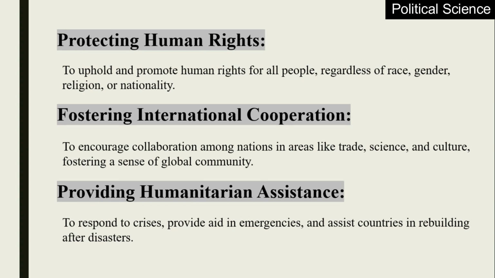Number 4, fostering international cooperation. To encourage collaboration among nations in areas like trade, science, and culture, fostering a sense of global community. Number 5 is providing humanitarian assistance. To respond to crises, provide aid in emergencies, and assist countries in rebuilding after disasters.